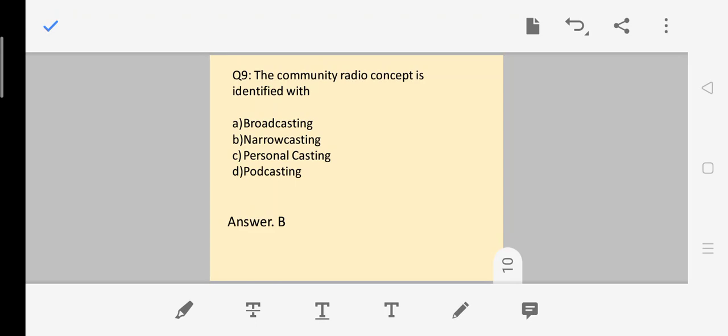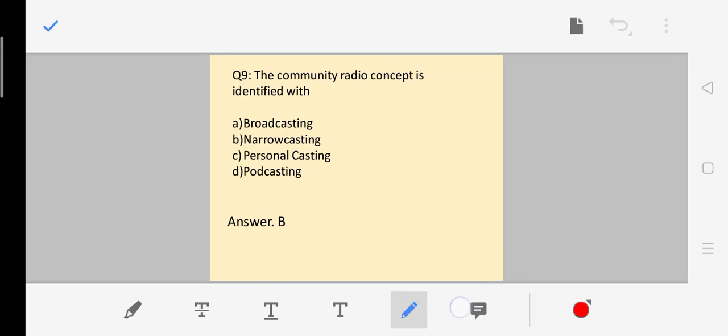Next question. The community radio concept is identified with A. broadcasting, B. narrowcasting, C. personal casting and D. podcasting. The answer is B. narrowcasting. That is, community radio is considered to be an example of narrowcasting because it caters to a certain group of people and is not meant for everybody. So community radio is an example of narrowcasting, which is opposite to broadcasting.